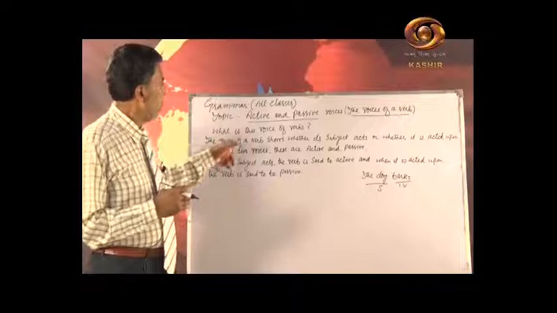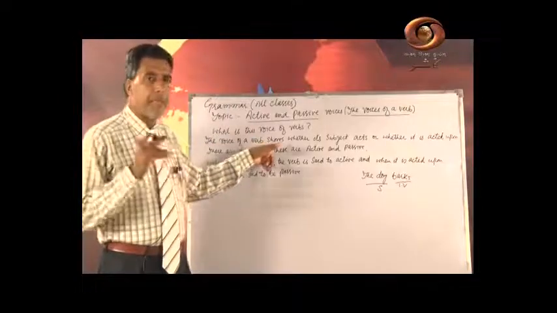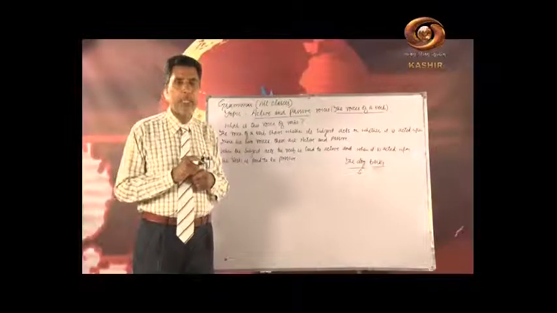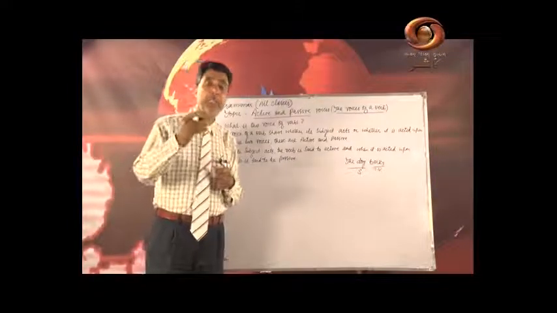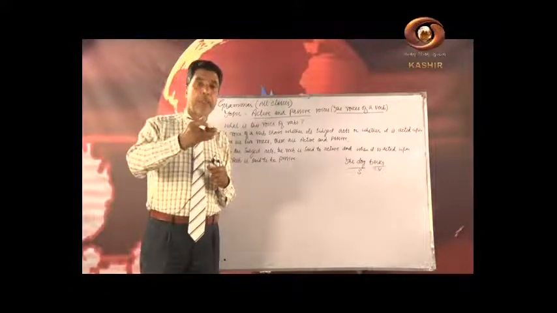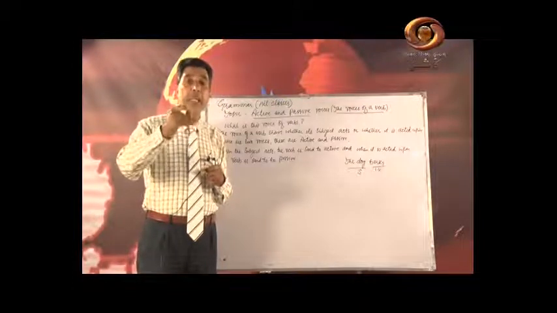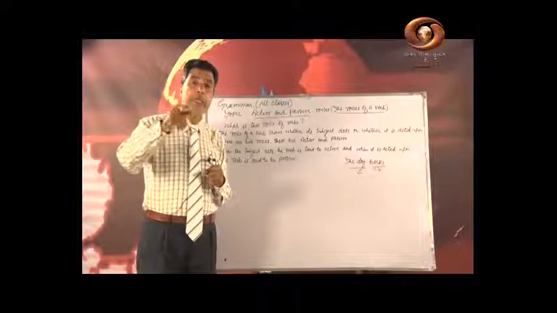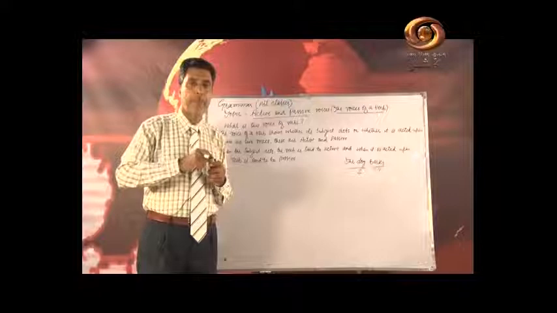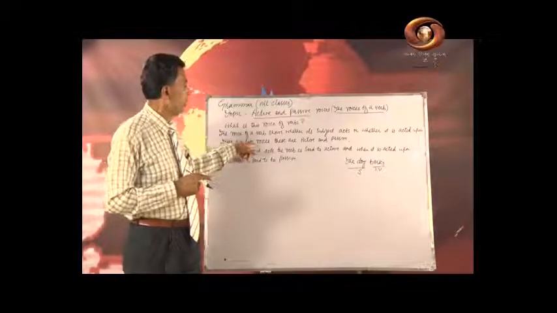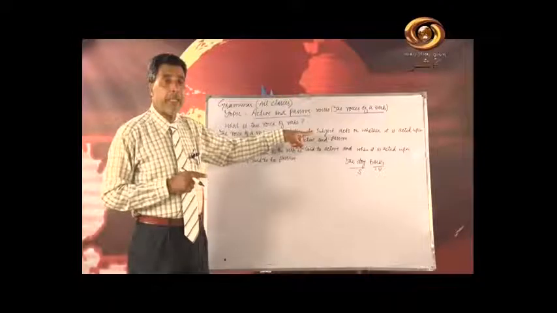The voice of a verb shows whether its subject acts. That means the person, the subject, whether it acts. If it acts, the verb is said to be active. If it is acted upon, the verb is said to be passive. That's why there are two voices. These are active and passive.